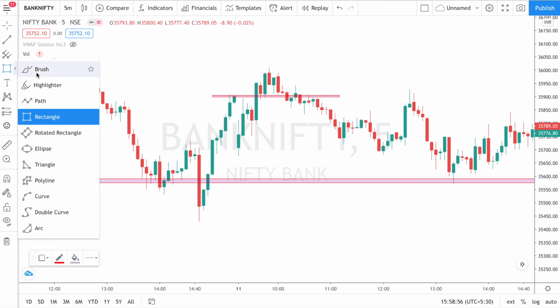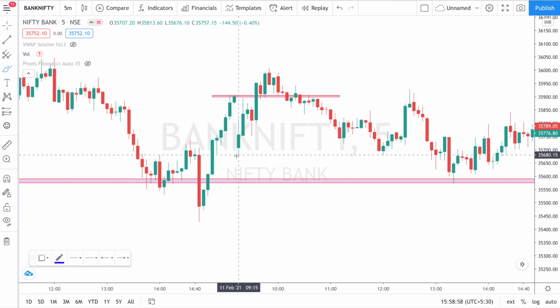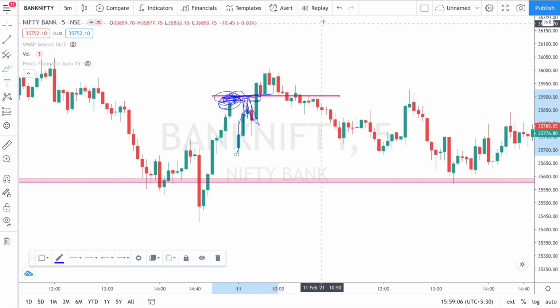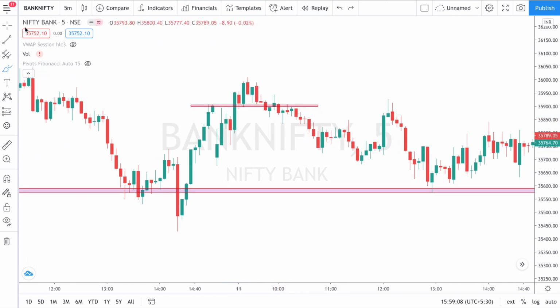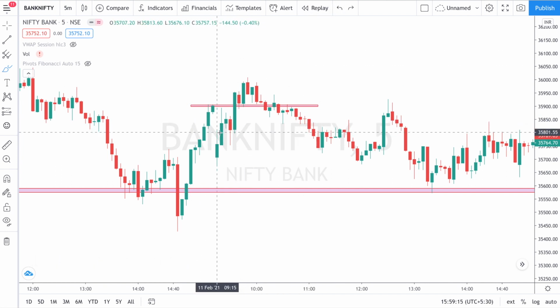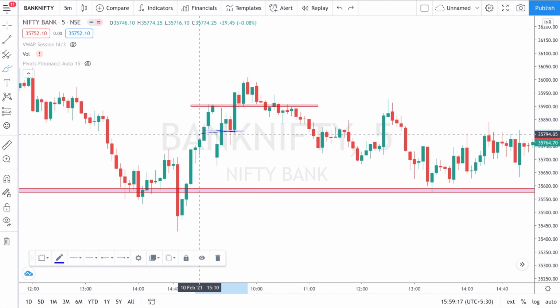Now the reason I exited at cost is, if you check this level, Bank Nifty in the morning, on opening itself, went high, and this was the previous closing level. So definitely this level is going to act as a resistance, right? So here I just placed a small stop loss, even above my cost. I was waiting for this candle breakdown.